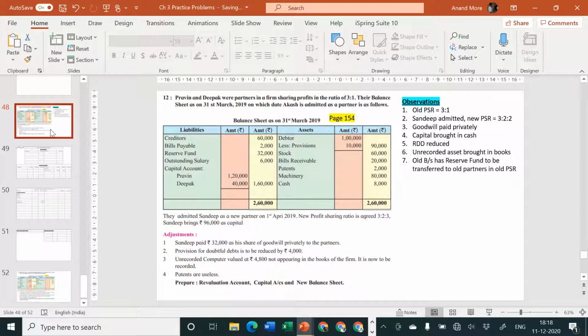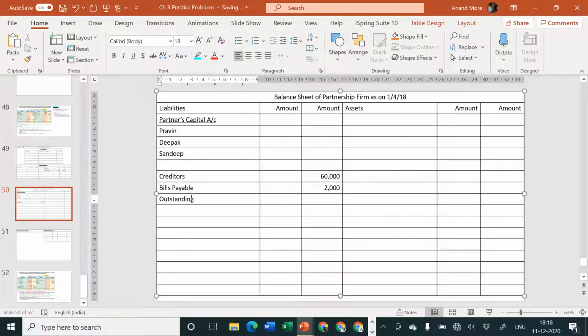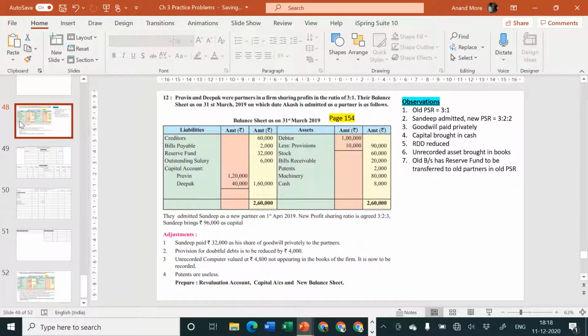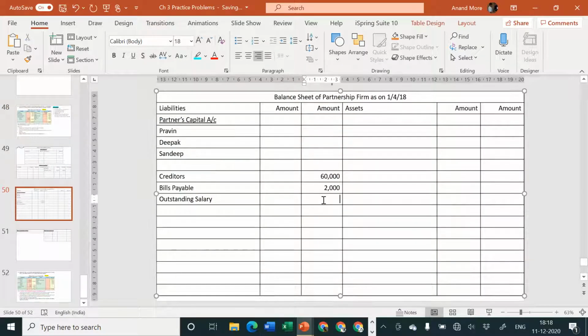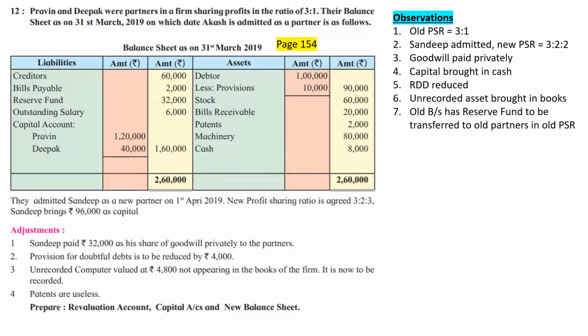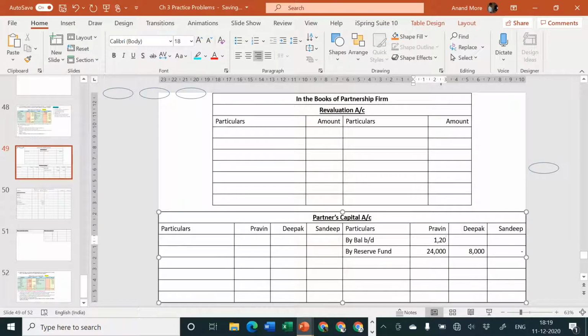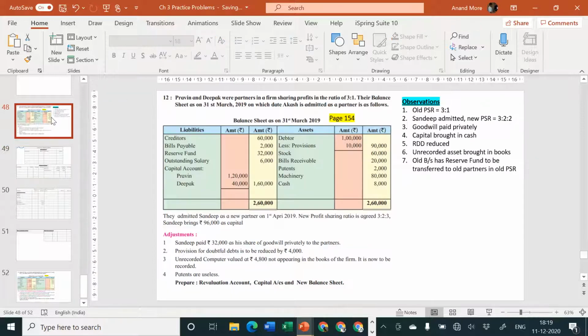Next is outstanding salary, rupees 6,000. There is no adjustment for the same, so I can consider outstanding salary directly in the outer column. The amount of outstanding salary is how much? Rupees 6,000. Next part, partners' capital: Praveen and Deepak 1,20,000 and 40,000. Sandeep, nothing is there. Okay.